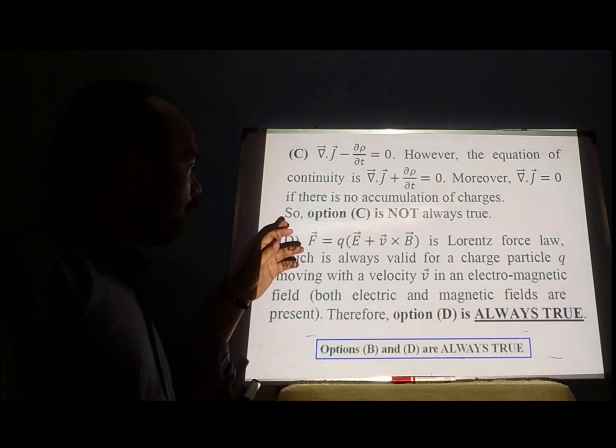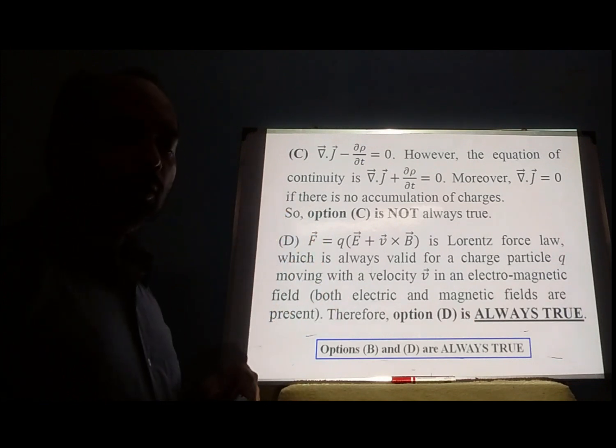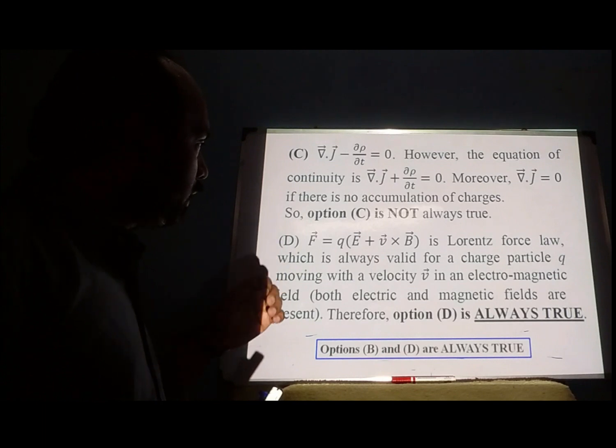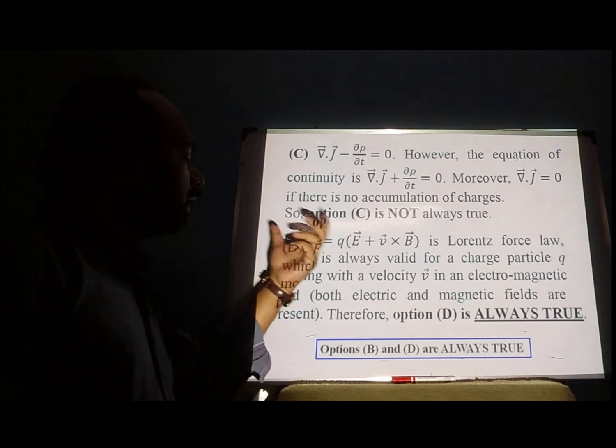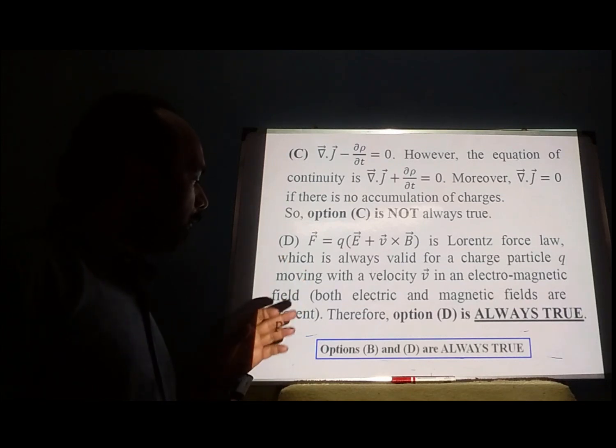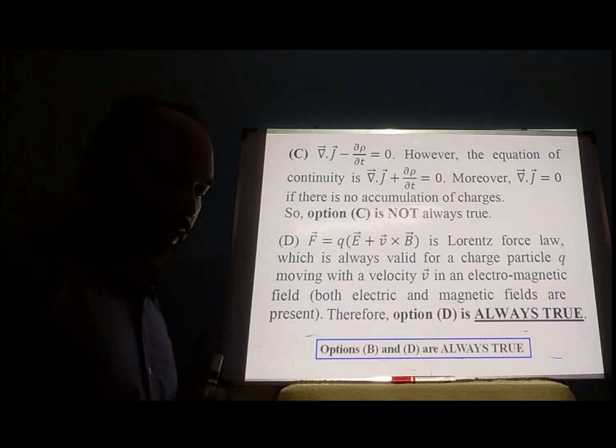So therefore, option D is always true. Whenever electric and magnetic fields are present and a charged particle q is moving with velocity v, the Lorentz force is acting on that particle. So out of four options, options B and D are always true.